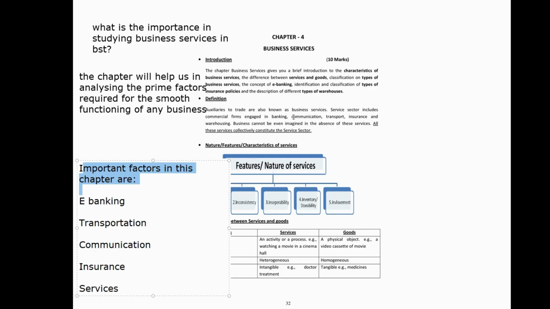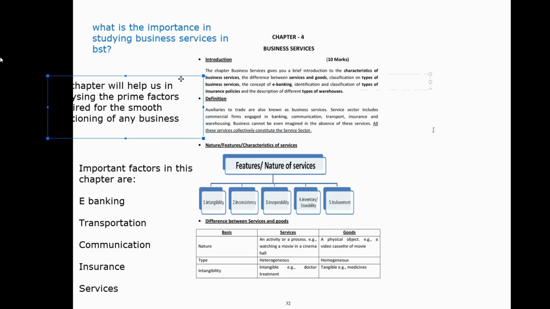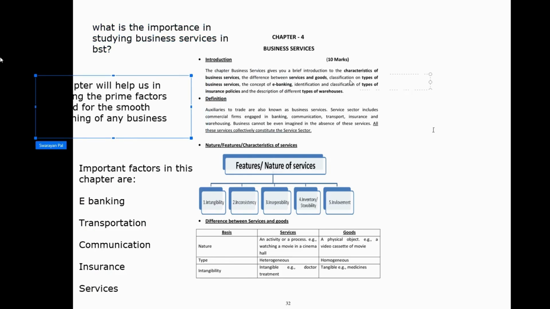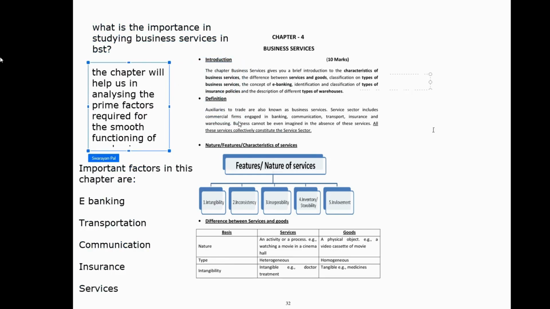Fine. So first of all, we would like to see what is business service. The chapter business services gives you a brief introduction to the characteristics of business services, the difference between services and goods, classification, the concept of e-banking, the important factors I have already mentioned which are required to study in this chapter. Fine. Now we will see the definition of this business services.